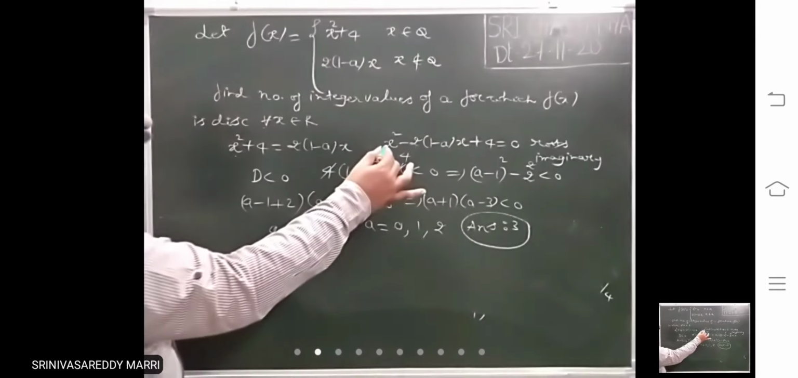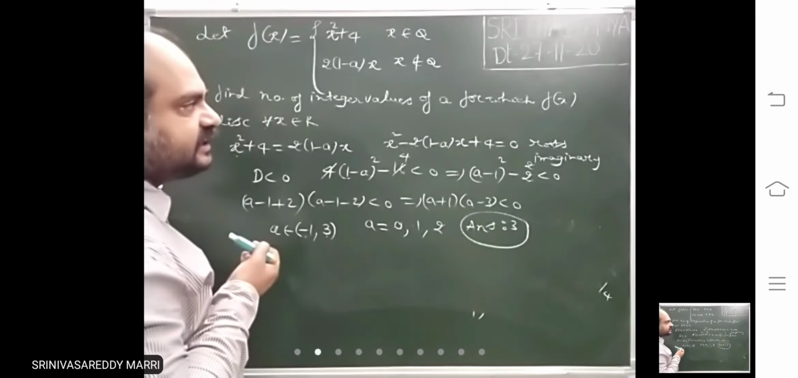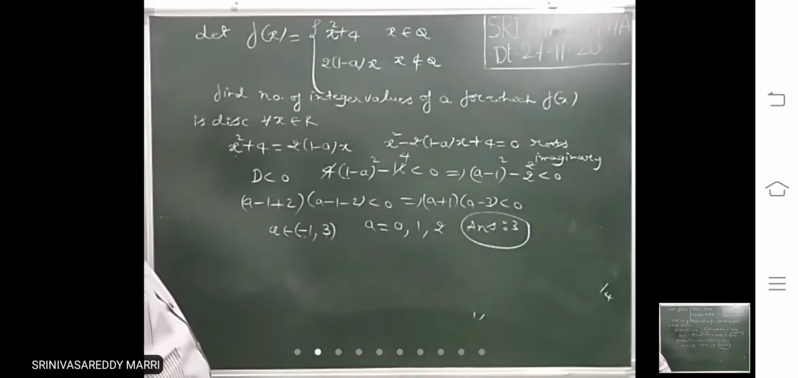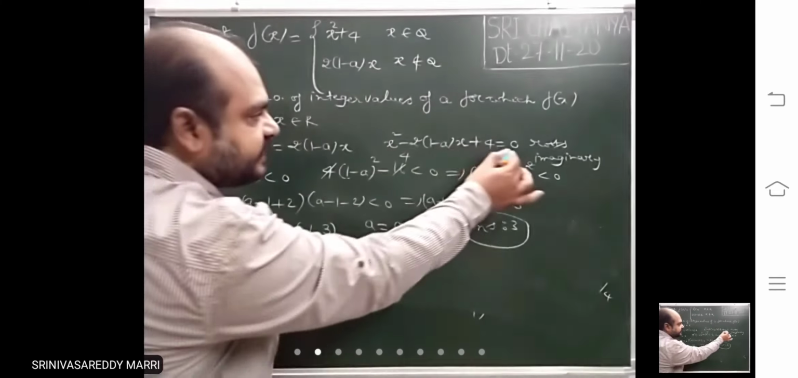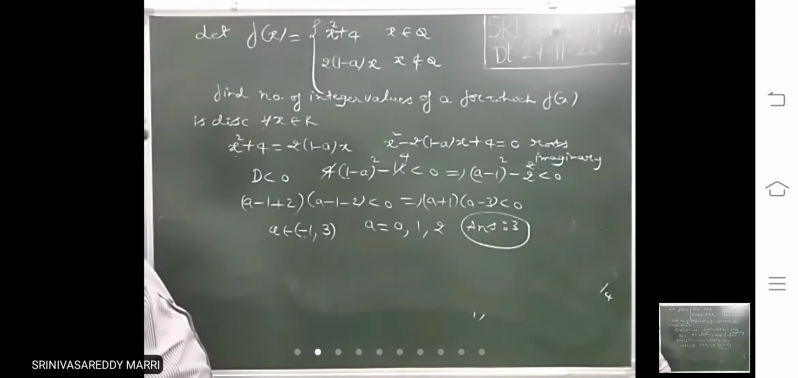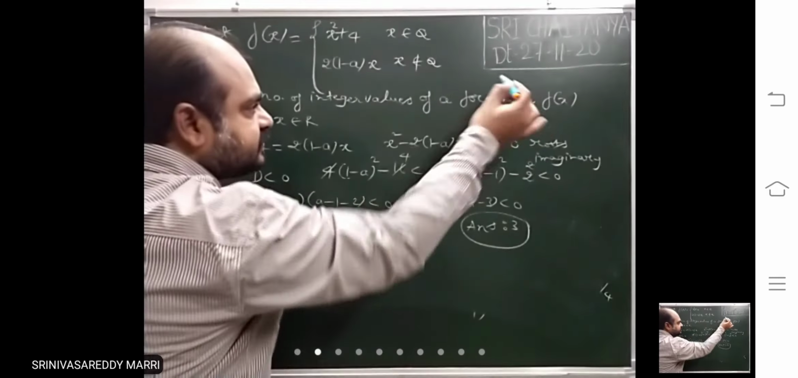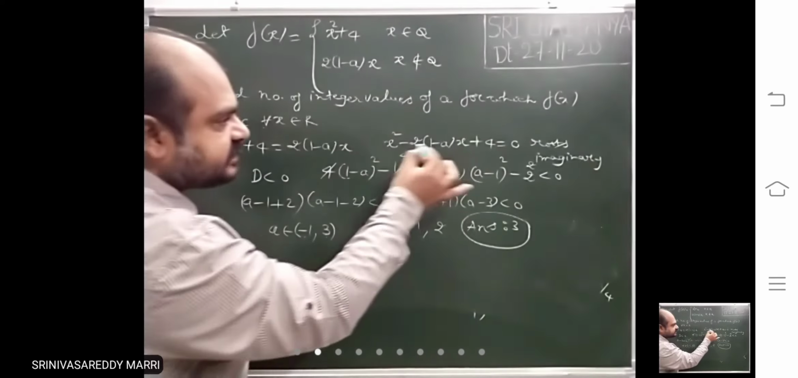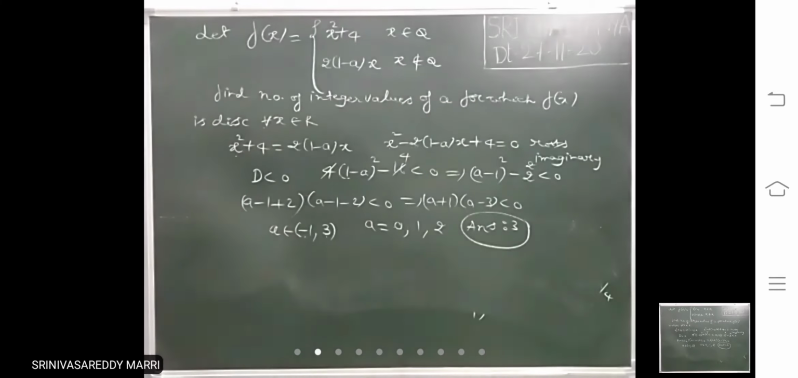So this equation has imaginary roots. Suppose you ask the question like this: for which f of x has exactly 2 points of discontinuity. That means for this equation, two real and distinct roots. In that case, write D greater than 0. Suppose he tells that f of x has only 1 point of discontinuity. In that case, for this equation, roots are what? Real and equal. Like that you can do, depending on the problem.